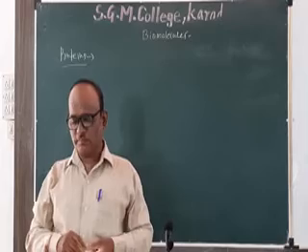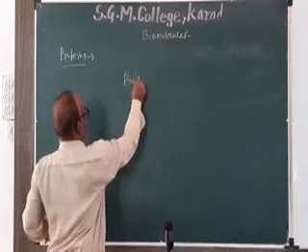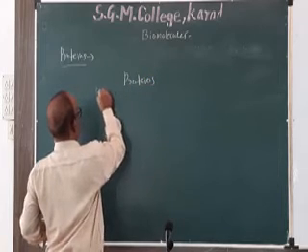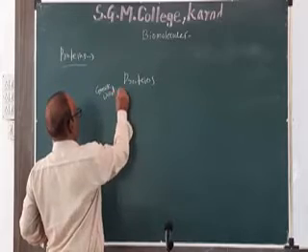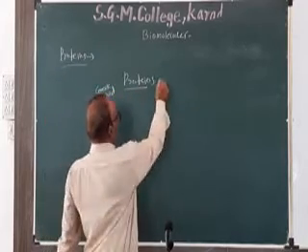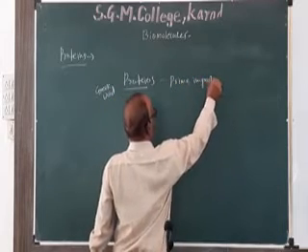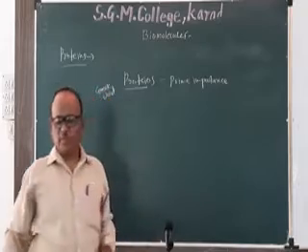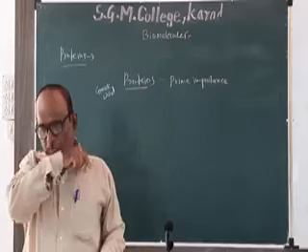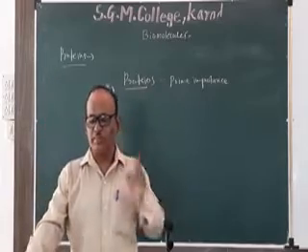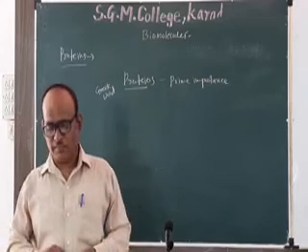The word protein is derived from a Greek word, proteios. Proteios means prime importance. This is important food for our body. The main sources of these proteins are milk, pulses, nuts, fish, meat and eggs.